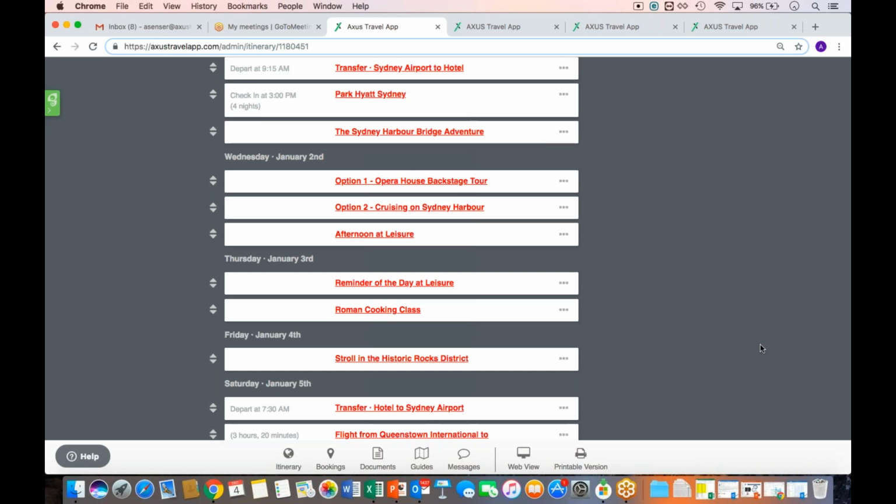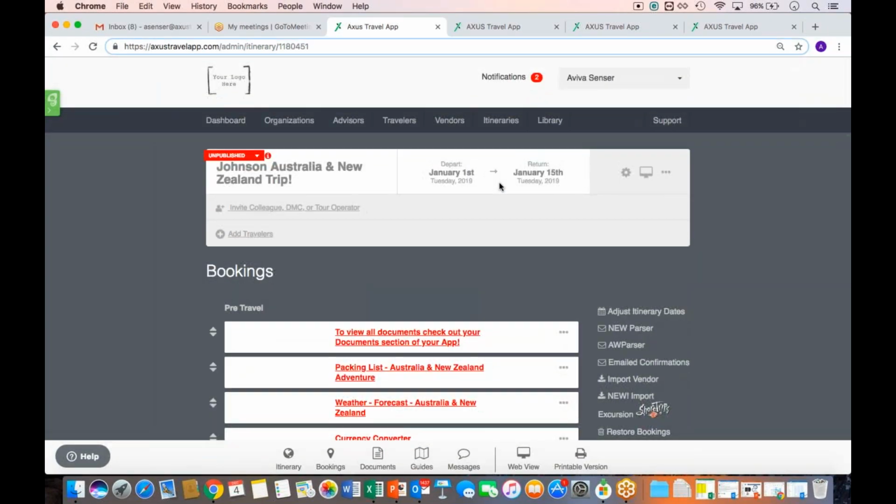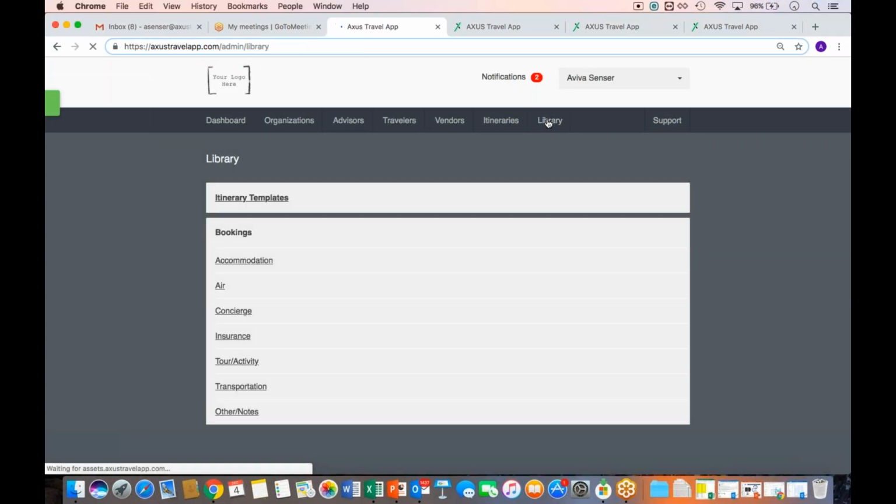Library. Does this mean that any itinerary saved to the library as a template will automatically have its separate entries saved in the library individually too? Great question. When you save an itinerary to the library, it saves the itinerary as a whole. It doesn't break up the individual bookings to add them to each of your booking categories. We wanted to give you the ability to do that booking per booking.